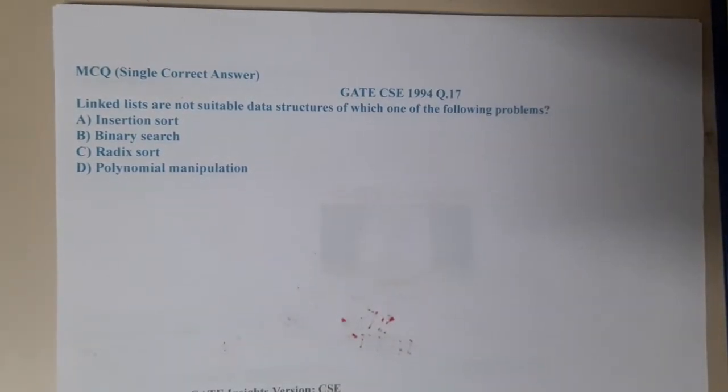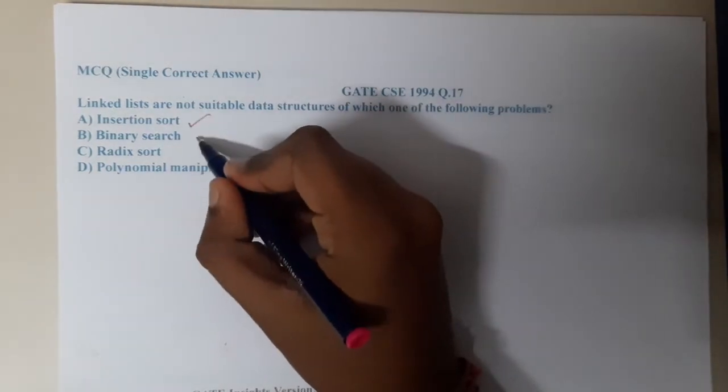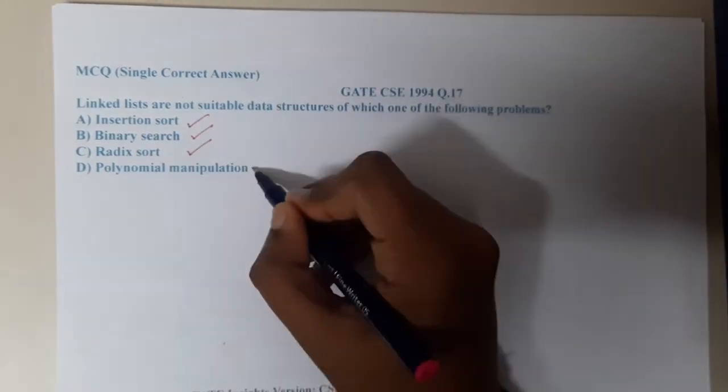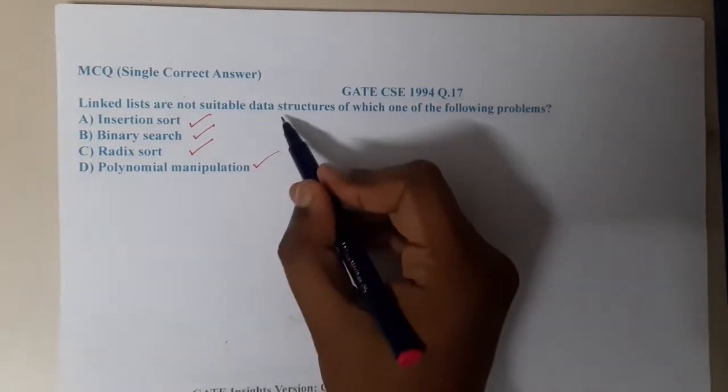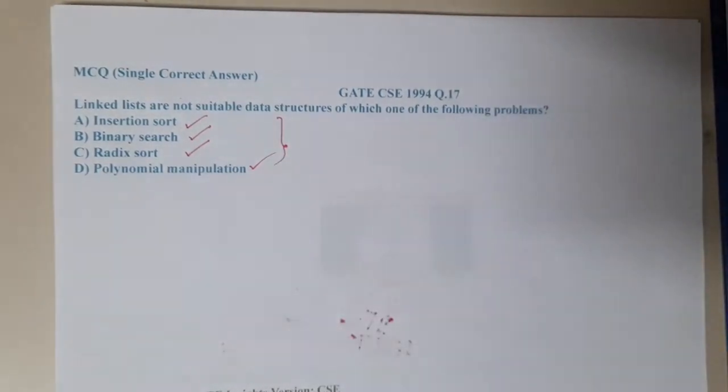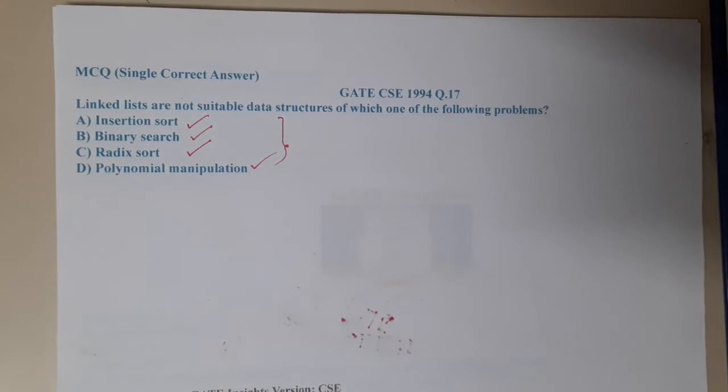If you observe the options, they look a bit familiar, right? We know what is insertion sort, what is binary search, what is radix sort, and what is polynomial manipulation. If you don't know, anyway we'll be discussing all these methods in the algorithms subject, guys. Algorithms will be the next subject after data structures, so don't worry.